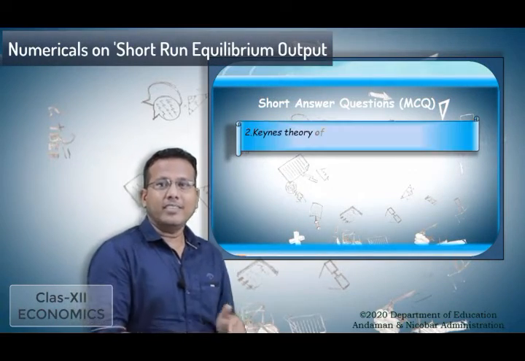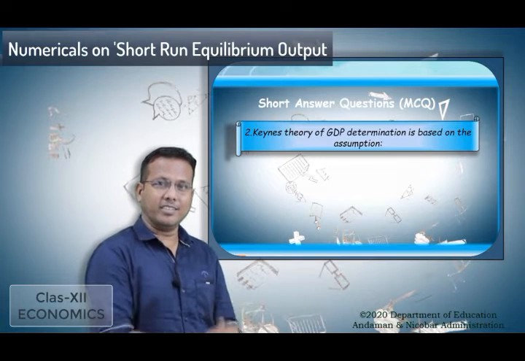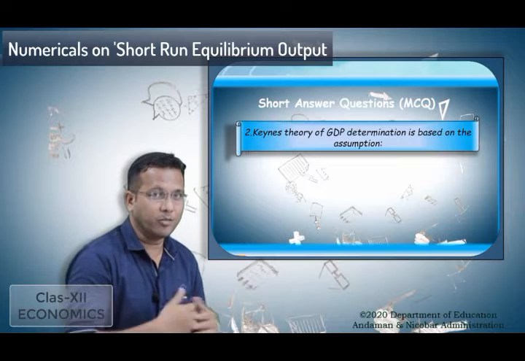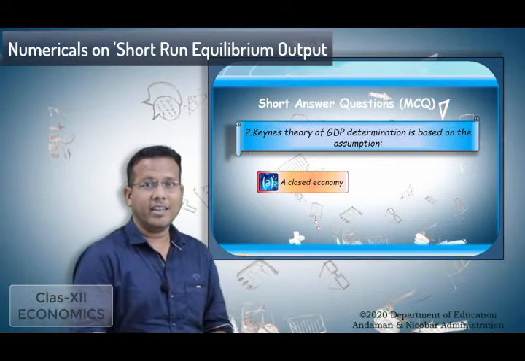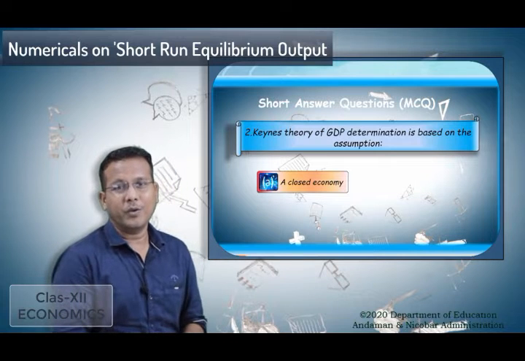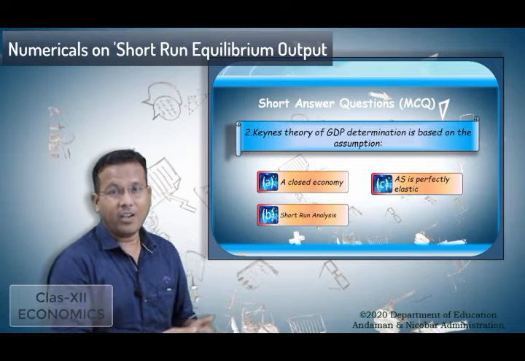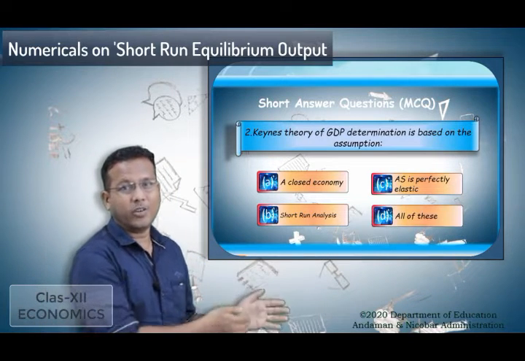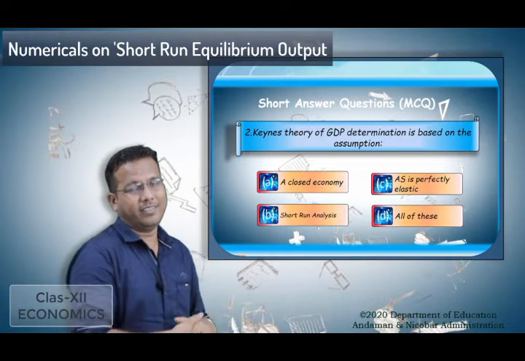According to Keynesian theory, GDP determination is based on the assumption of what? Look at the options. A, a closed economy. B, short run analysis. C, where AS is perfectly elastic. And option D is given as all of these.